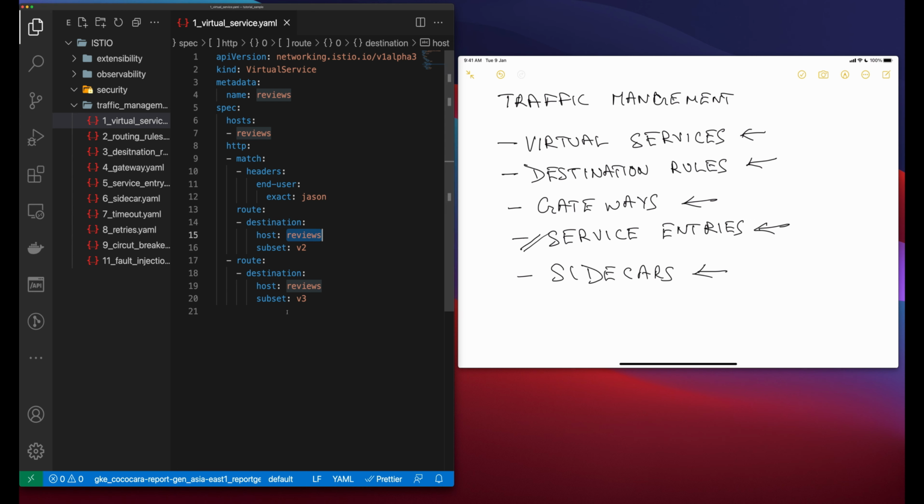So in this case, we are running on Kubernetes and the host name is the Kubernetes service name. So these are the actual service names which are running in our Kubernetes cluster. Note here that we are using the Kubernetes short name for the destination host for simplicity. When this rule is evaluated, Istio adds a domain suffix based on the namespace of the virtual service that contains the routing rule to get the fully qualified name for the host. Using short names in this example also means that you can copy and try them in any namespace you like.